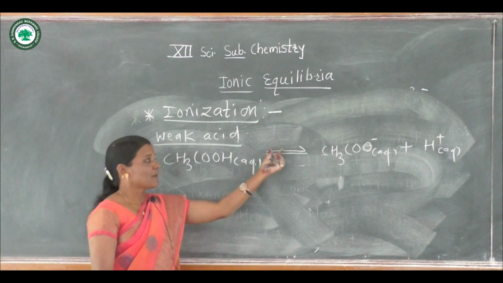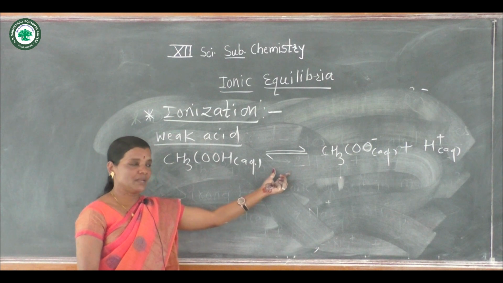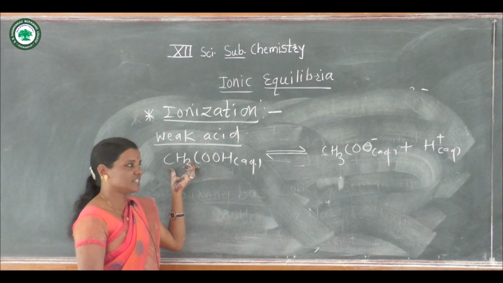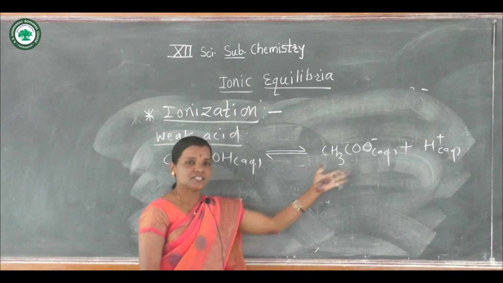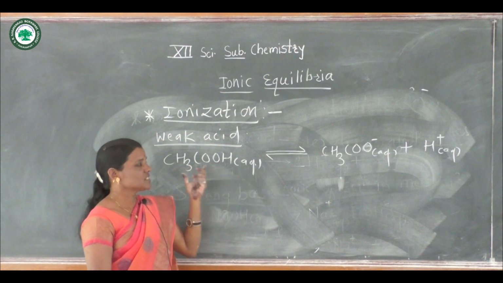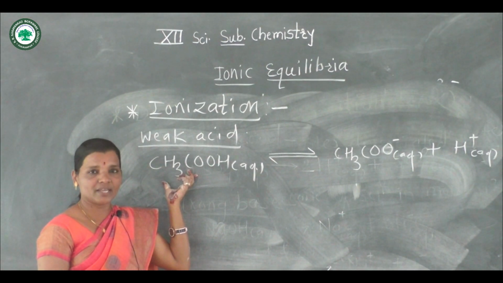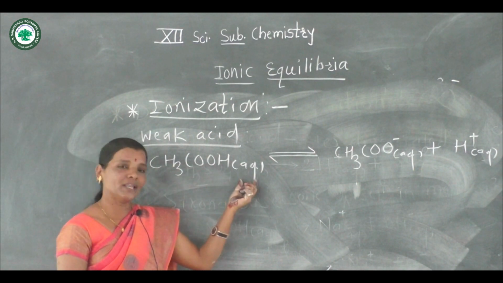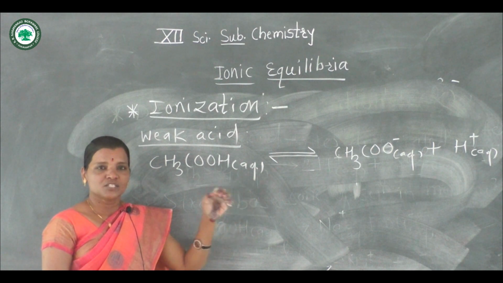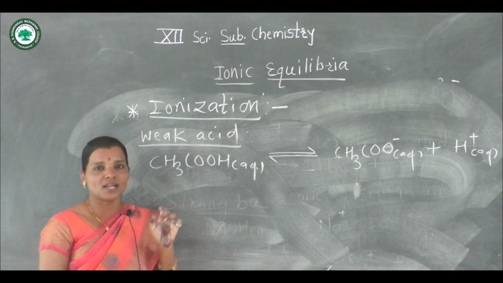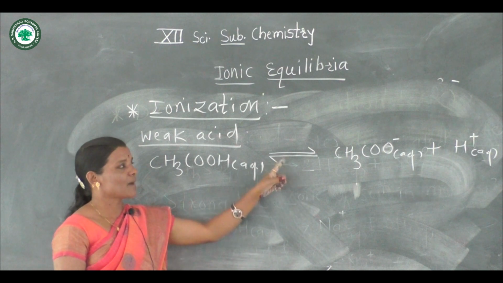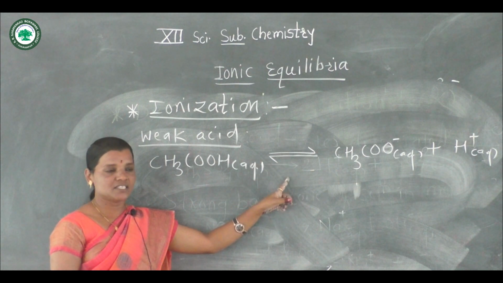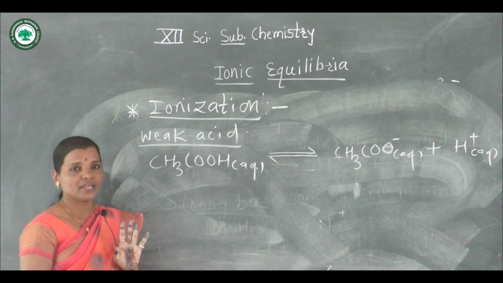Here partial equilibrium exists between acetic acid and its ions. Why? Because acetic acid is a weak electrolyte. It is soluble in water, but solubility is to a smaller extent, and so partial equilibrium exists. This is the example of a weak acid.